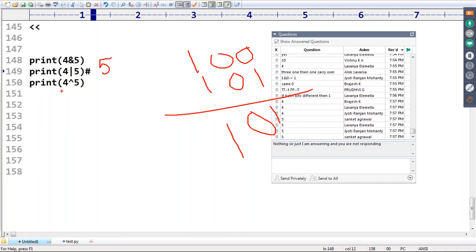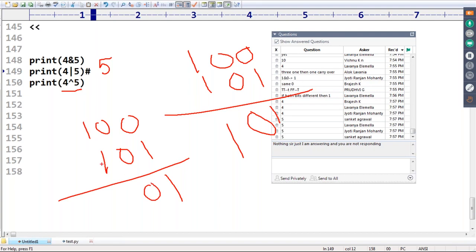Okay. 4 XOR 5: 100 and 101. If both the bits are different, the result is 1. If both bits are the same, the result is 0. That's why the answer we are going to get is 1.